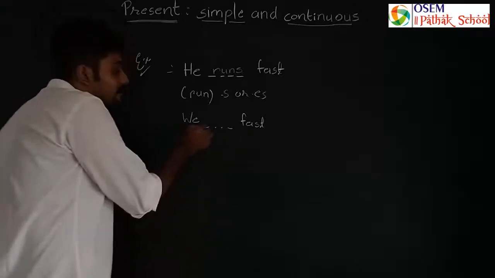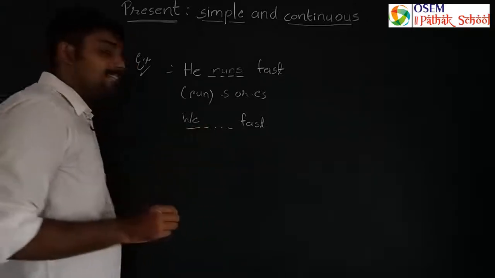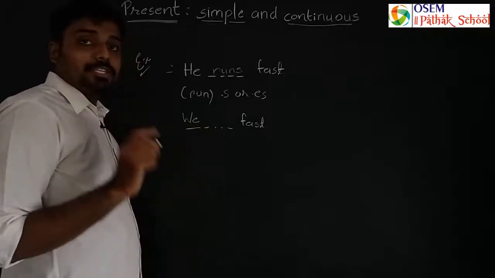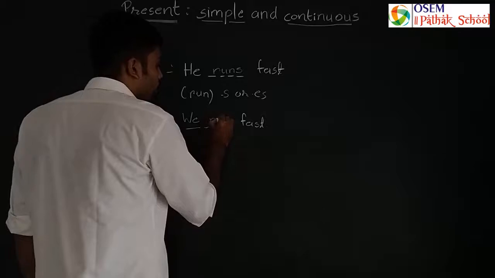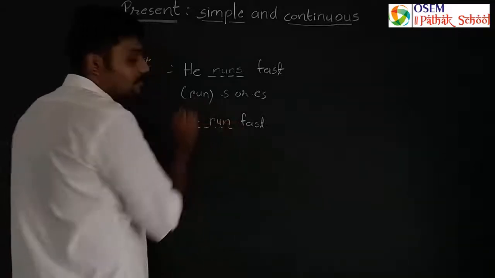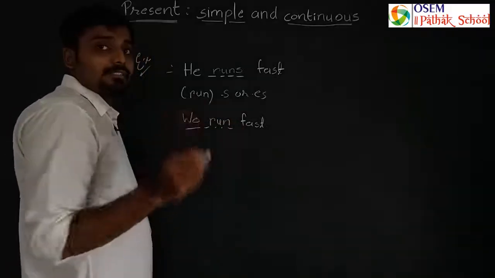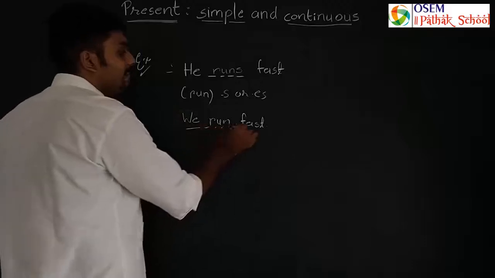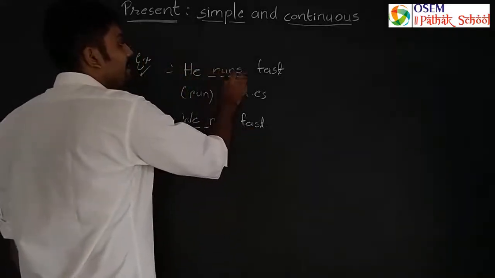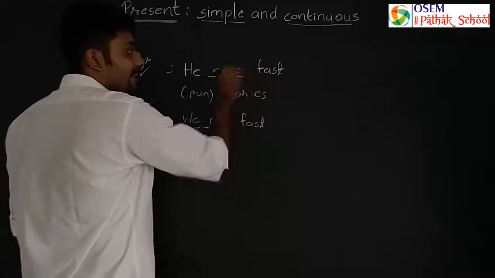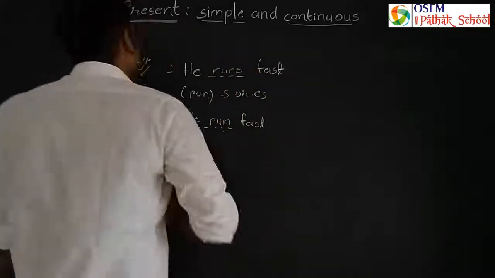So we is a plural pronoun, right? So what I said, when we use plural pronoun, at that point of time we have to use base form. So the base form is run. So we will have to just copy it into the blank. We run fast, but he is a singular noun. So he runs fast because we have to add s into the verb.